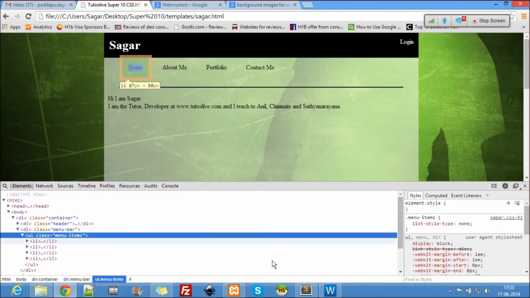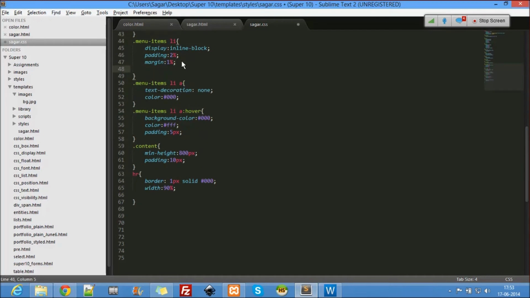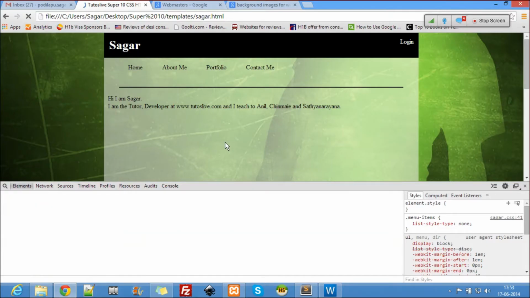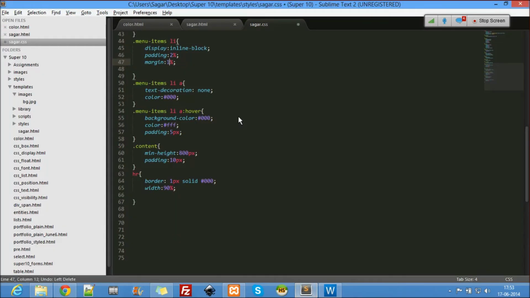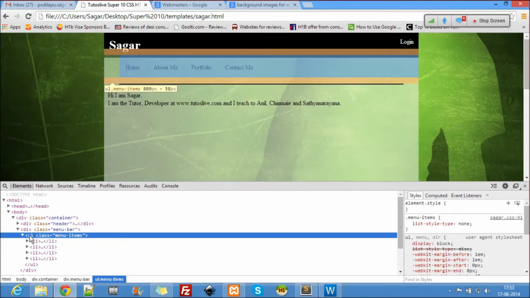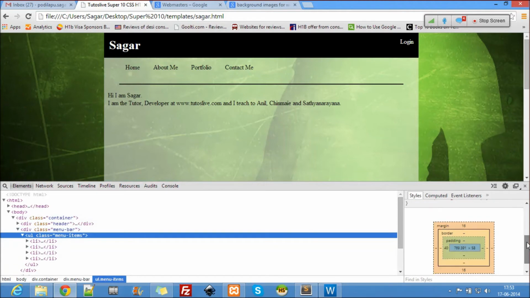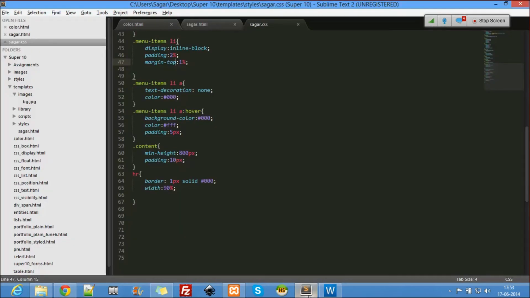For the menu items, let's use it only to the top. Right, and something else here. Margin top, oh okay, my bad.